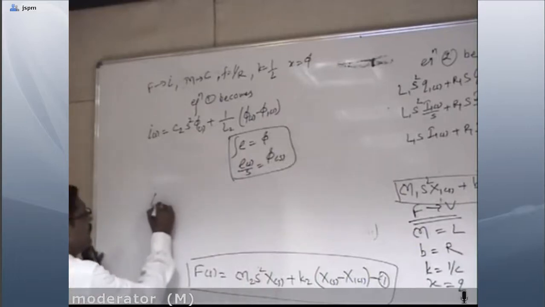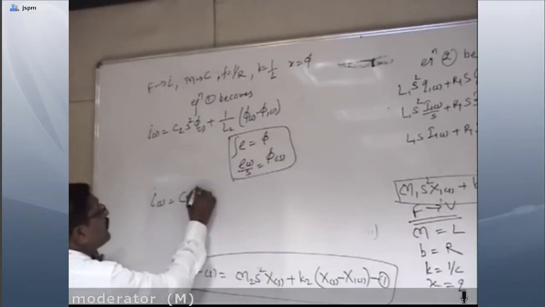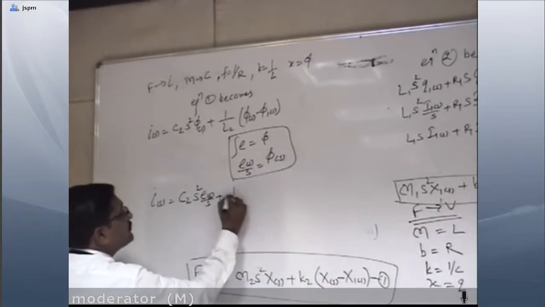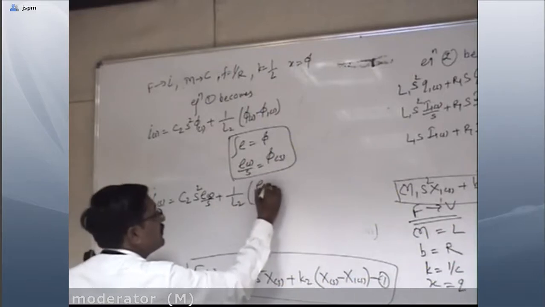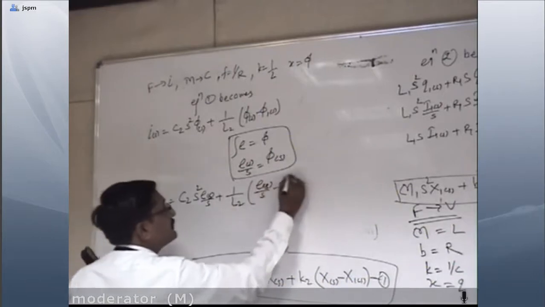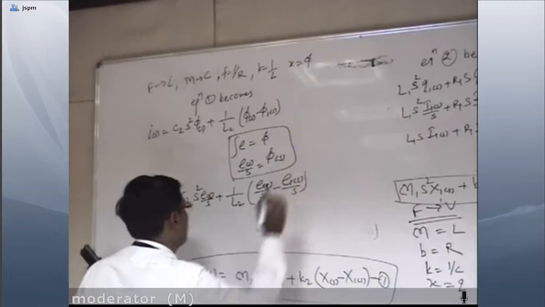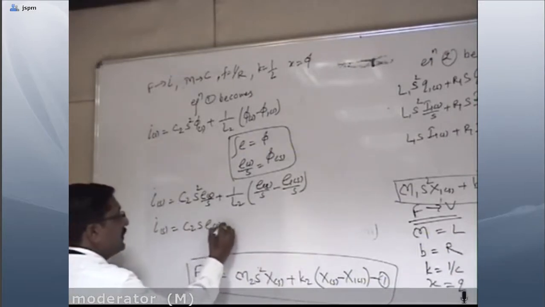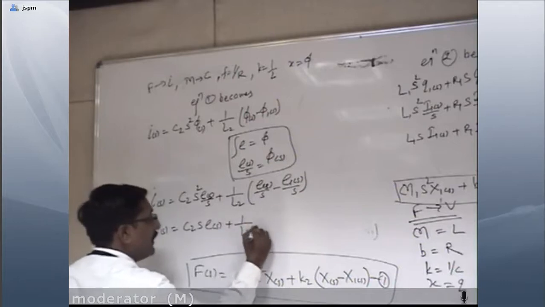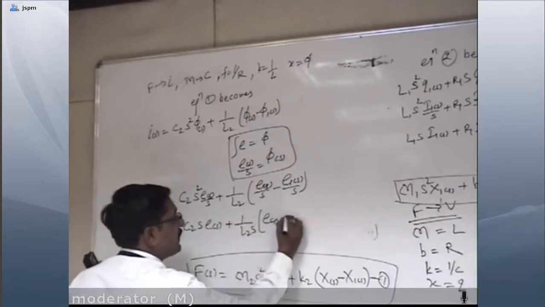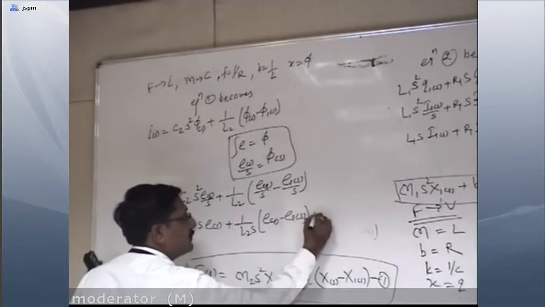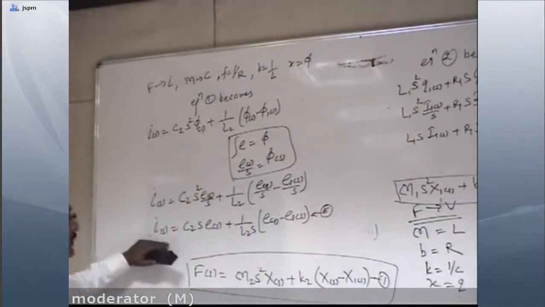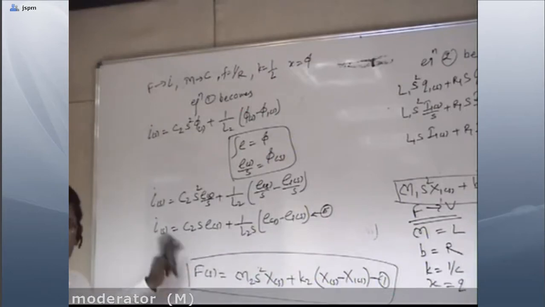So it becomes I(S) is equal to C2 S square E(S) upon S plus 1 by L2 E(S) upon S minus E1(S) upon S. So I(S) is equal to C2 S E(S) plus 1 by L2 S E(S) minus E1(S). This is equation number 5. Now this is the current analogous equation of equation number 1.